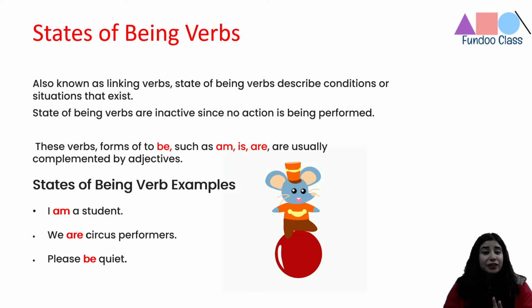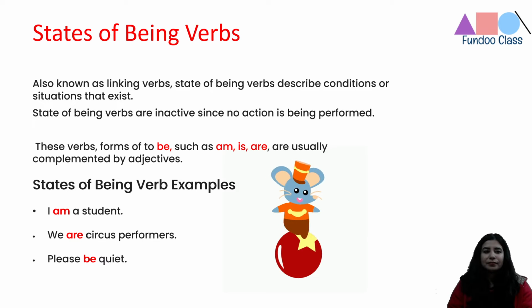So write five examples in the comment section where we give examples of being verbs. Everybody please do that. Is, am, are, all these are be forms of verbs, right?